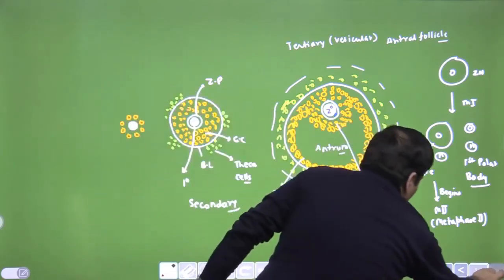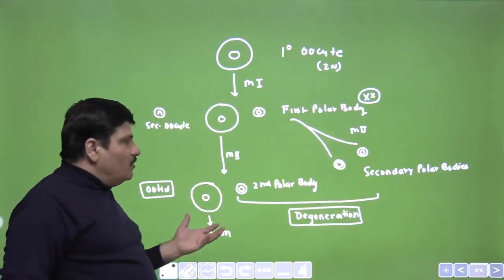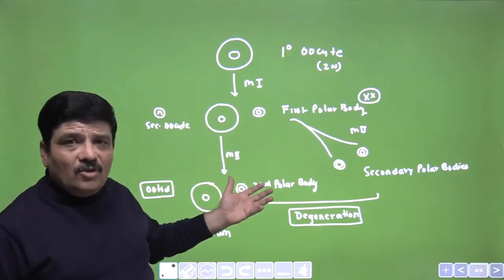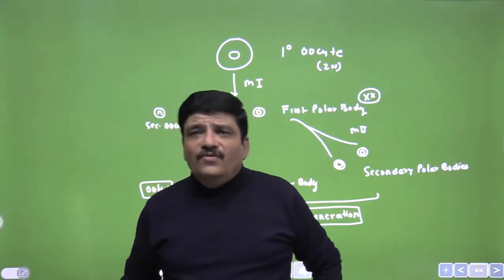And then we had an overview of the process of oogenesis, and we discussed the advantage of one of the cells retaining the majority of the cytoplasm, and the advantage, if any, of the formation of the polar bodies.